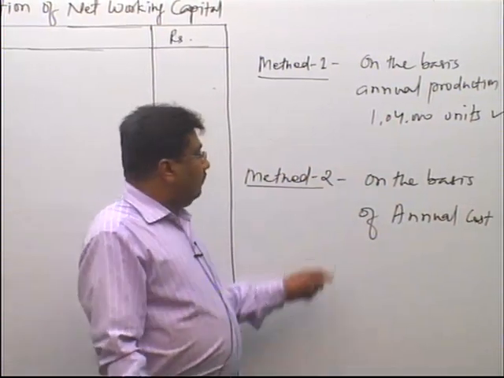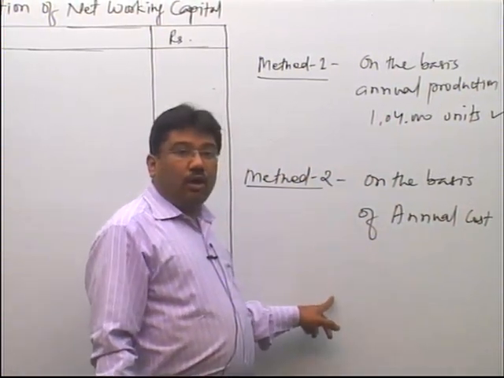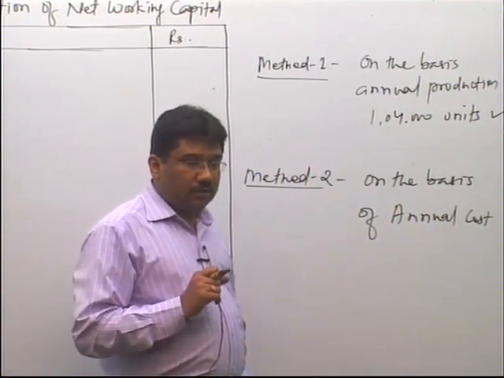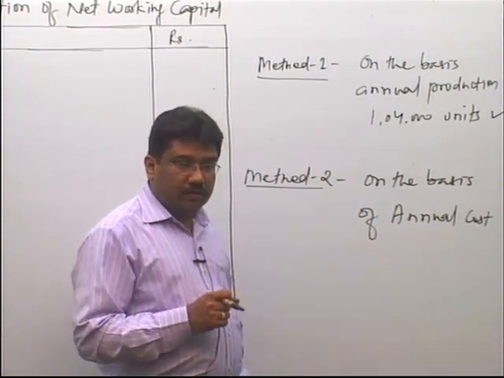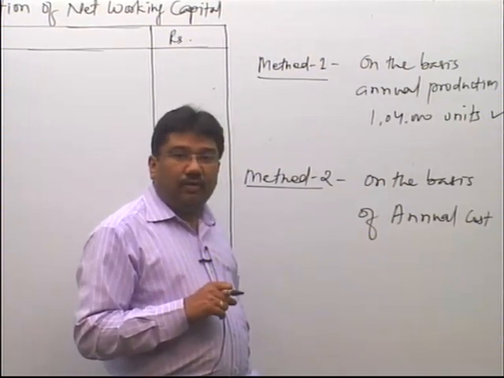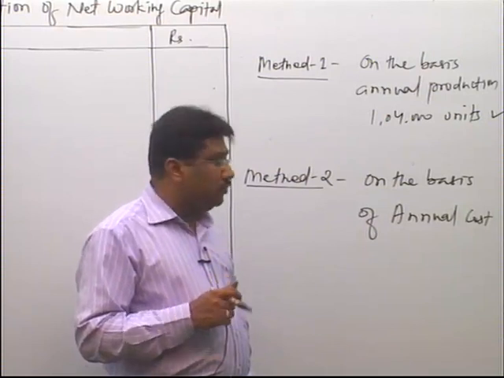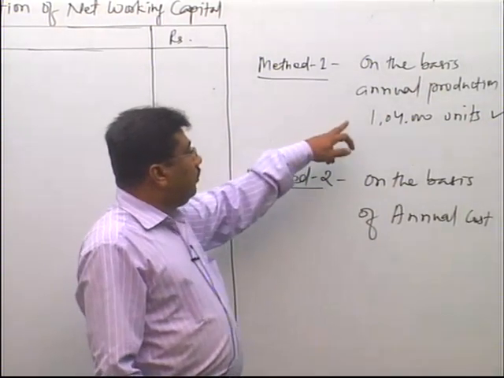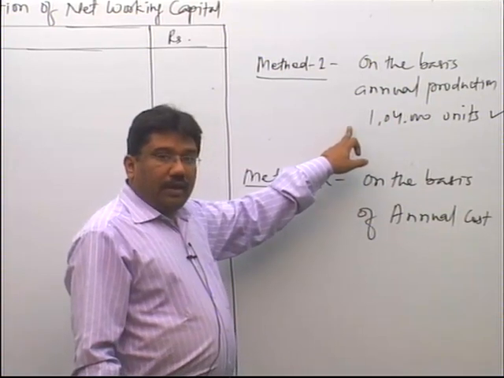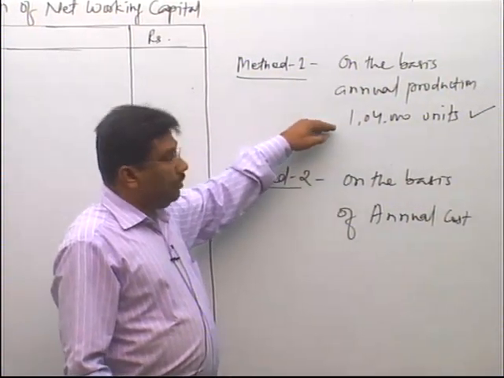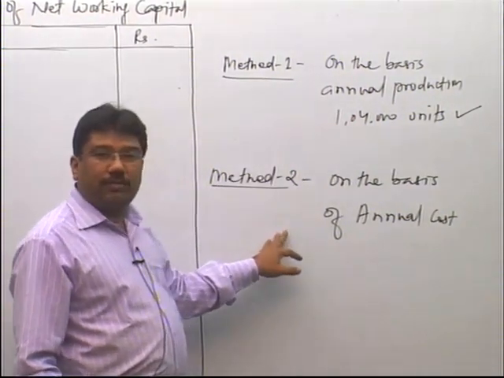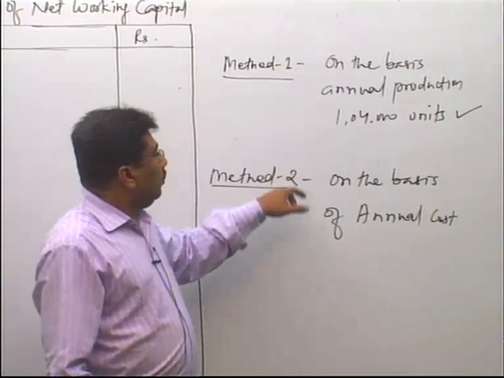But in this sum we are not given annual cost of various elements, like what is the annual raw material cost, because we are given only per unit cost. What is the annual wages cost, what is the annual factory overhead, office overhead and selling and distribution overhead. So, this sum we will do on the basis of annual production, and once you learn how to do the sum on the basis of annual production, it will be easy to do the sum on the basis of annual cost. So, please see the question.